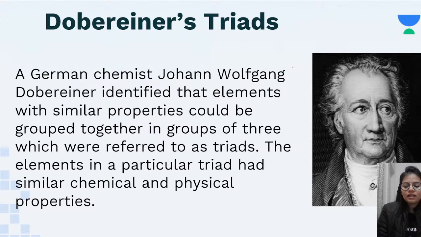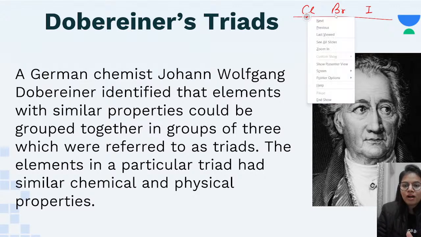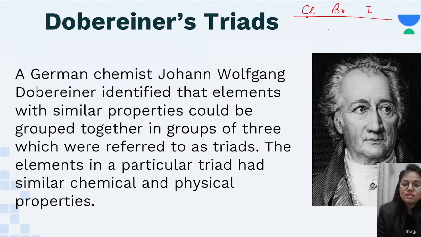So for example, he tried to group the elements into three elements each, into a group of three, a triad each. Okay, so for example, if I take the case of chlorine, bromine and iodine. So what did Dobereiner do? He tried to group them. Now, according to Dobereiner, if I take the average of the mass of chlorine and iodine, that is the first and the third element, I will get the approximate mass of the second element. Now, this is what was told by him.